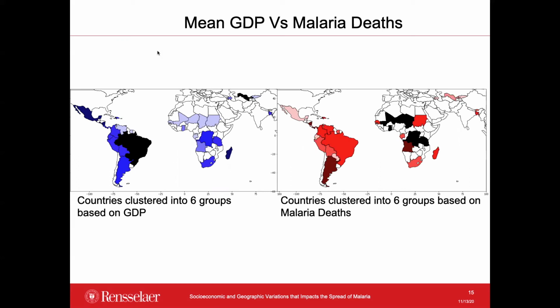In Brazil, Peru, and others, the GDP values are higher, but the confirmed number of deaths due to malaria are lower. The same correlation is also observed for Mexico. However, this one-to-one direct negative correlation does not exist for all countries. For Argentina, which is in South America, and Democratic Republic of Congo, which is in Africa, the mean GDP values are relatively higher, but the confirmed number of deaths due to malaria are still higher, indicating that other factors also contribute towards the number of deaths due to malaria in a country.